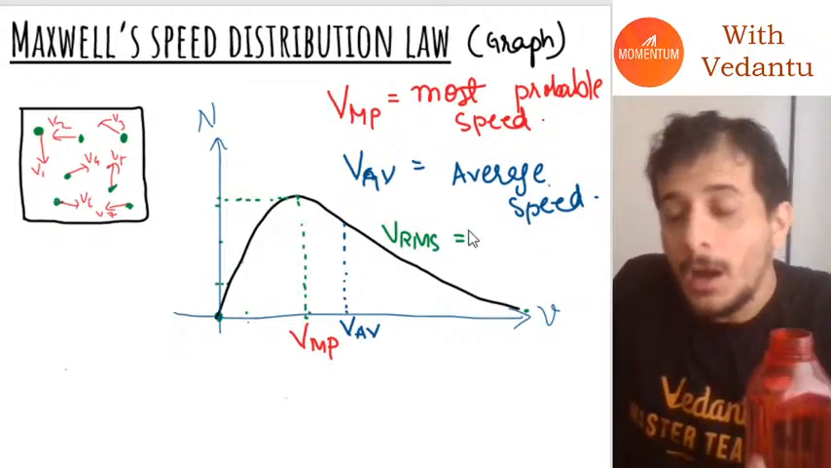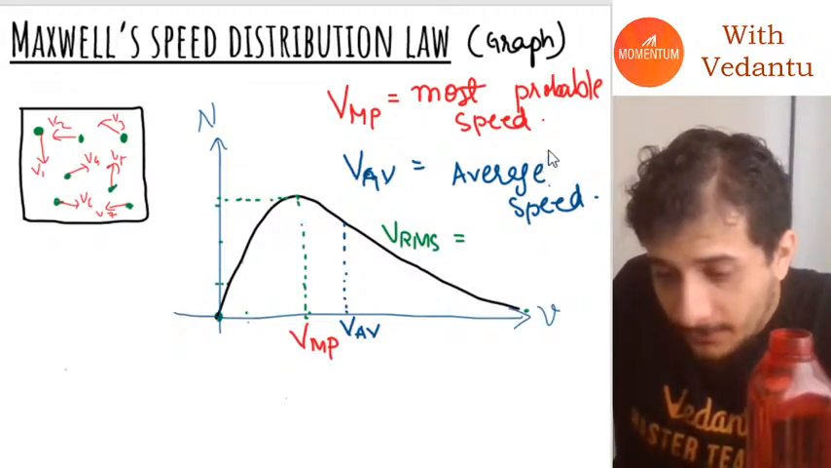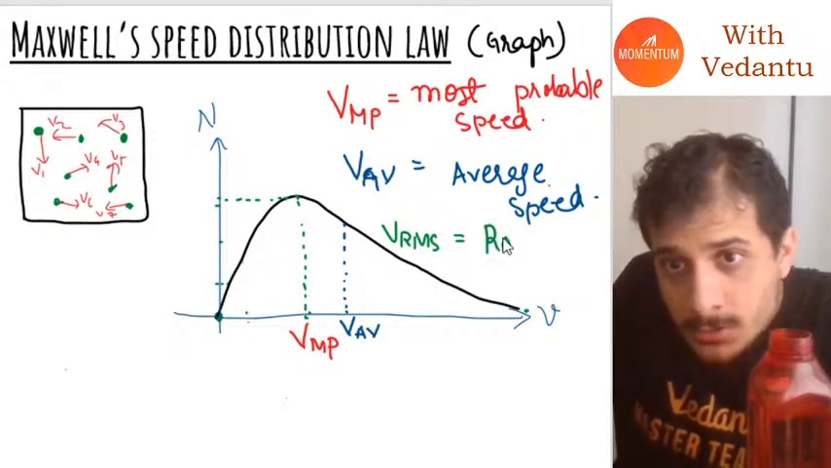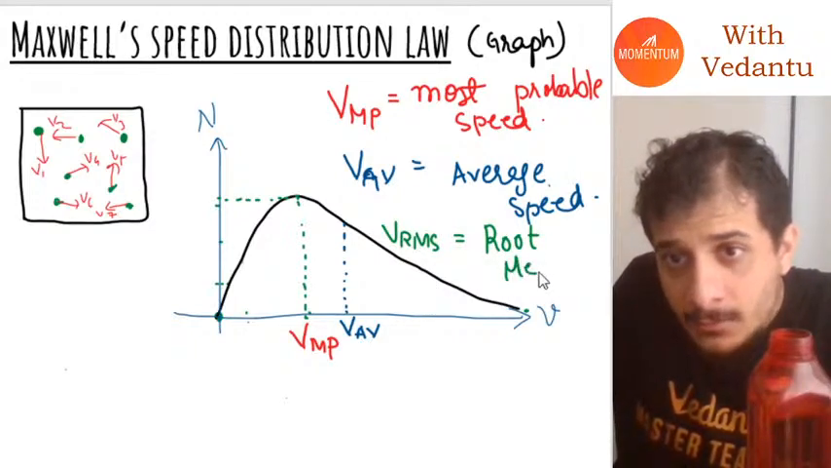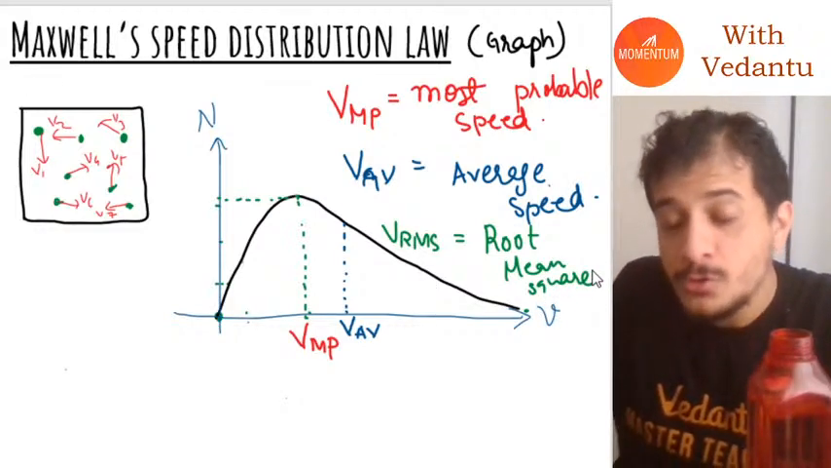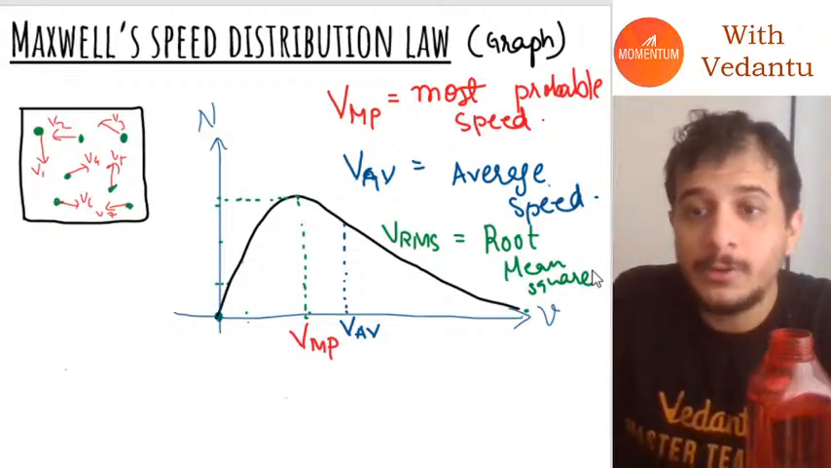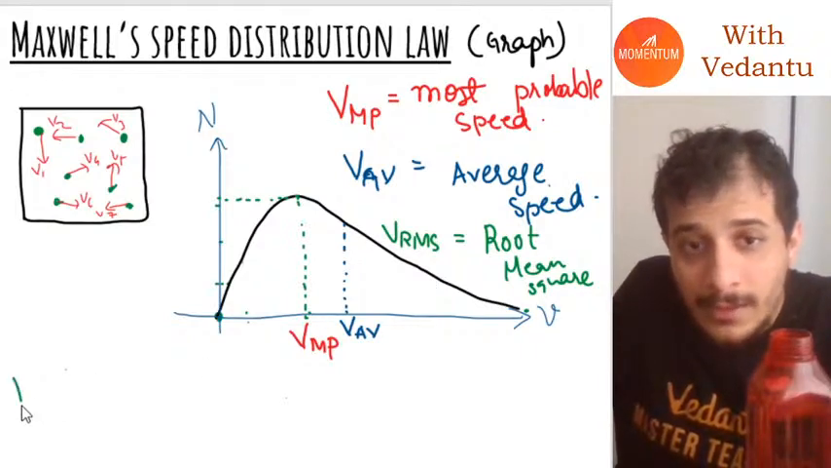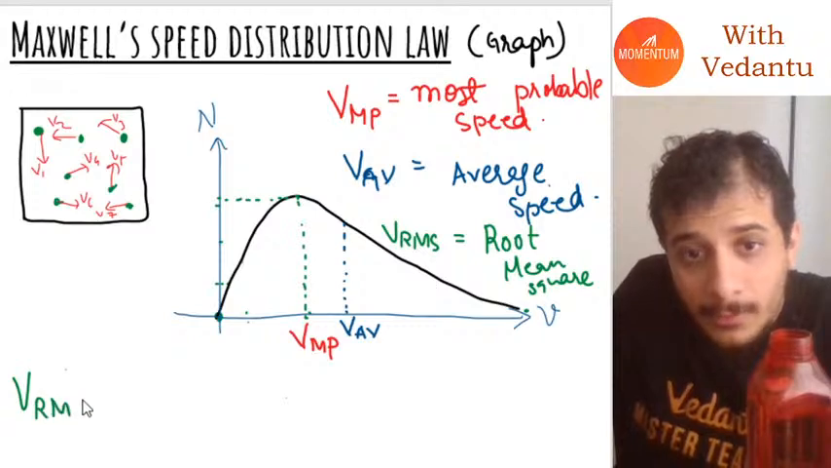VRMS. Okay, RMS stands for, guys, what? Root mean square velocity. Root mean square velocity. Okay, so he finally calculated the third type of velocity called RMS velocity. And if I have to define RMS velocity, guys, what exactly is RMS velocity?